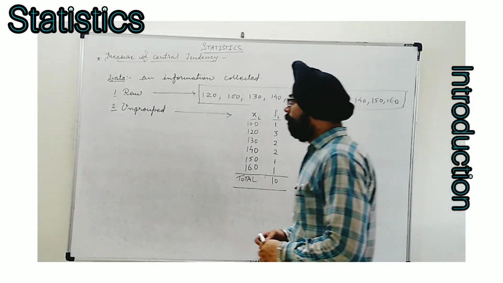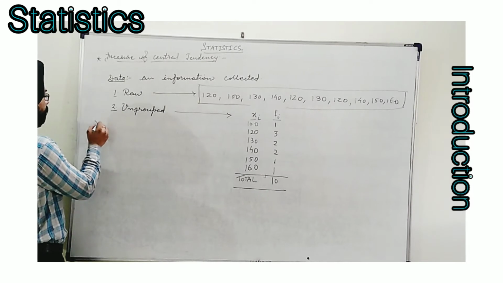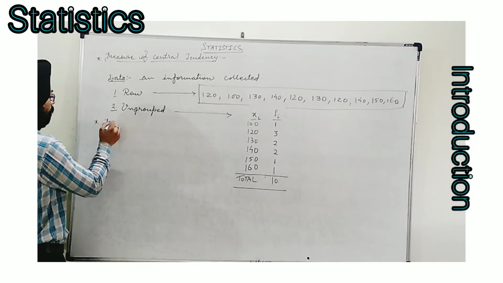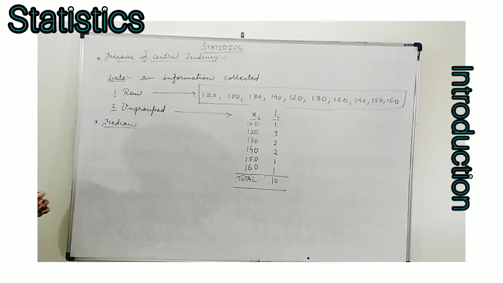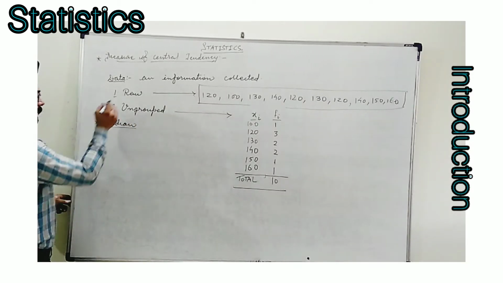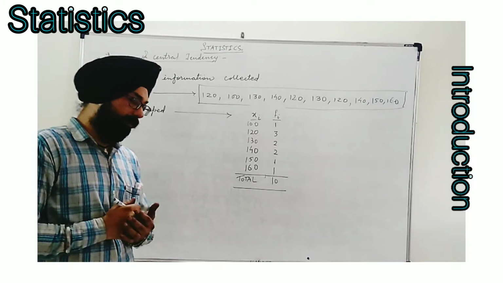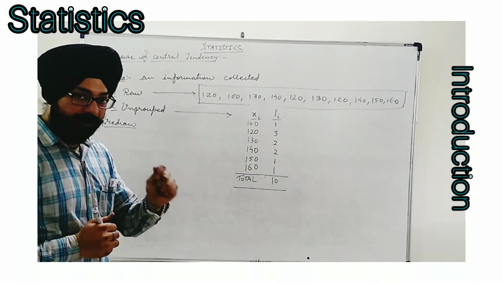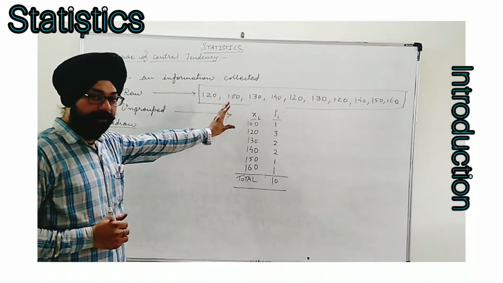Now we are going to see the median, the next measure of central tendency, for raw data and ungrouped data. How to find it for raw data? I will tell you the very basic method. To find the median, you must arrange the data in ascending or descending order.